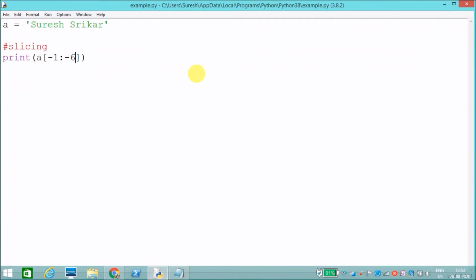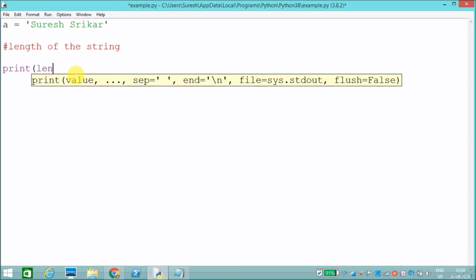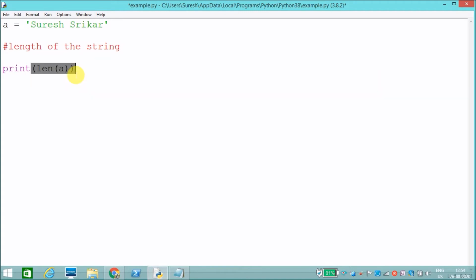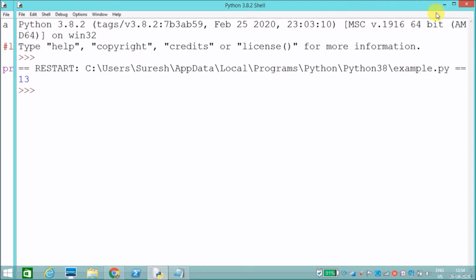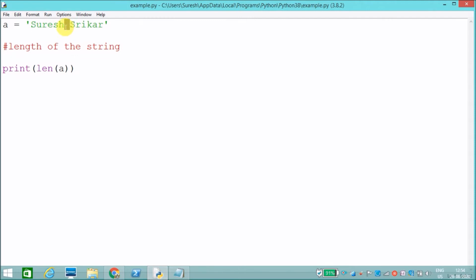Then how to find the length of the string? For that we have a function called len. The len function will give the length of my string. It is 13 characters. It includes the space in between. Like this we can find the length of the string. Then we can see the string methods one by one.